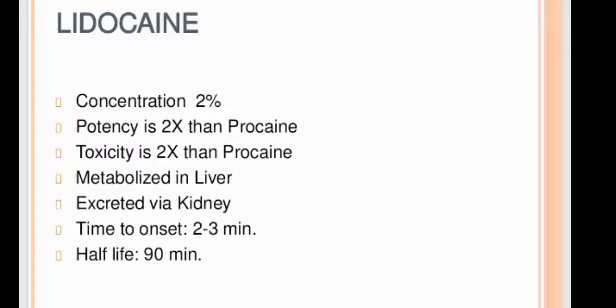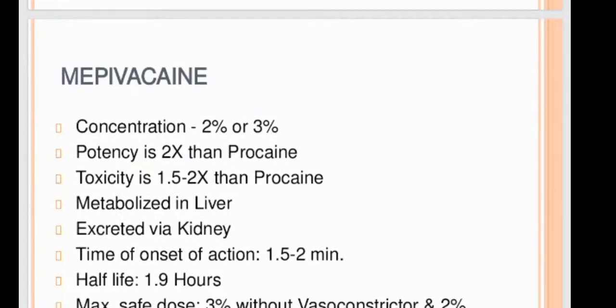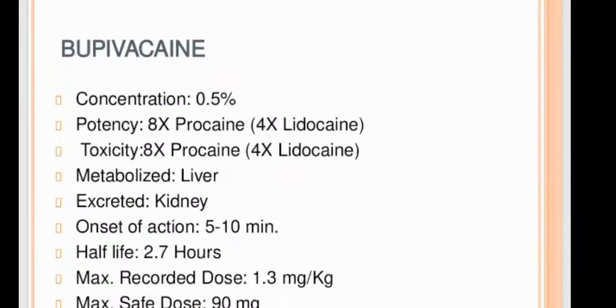Lidocaine: concentration is 2%, potency is 2x that of procaine, toxicity is 2x that of procaine, metabolized in the liver, excreted by the kidney. Time of onset is 2 to 3 minutes and half-life is 90 minutes. Mepivacaine: concentration is 2 to 3%, potency is 2x that of procaine, toxicity is 1.5 to 2x that of procaine, metabolized in the liver, excreted in the kidney. Time of onset is 2 minutes, half-life is 1.9 hours.